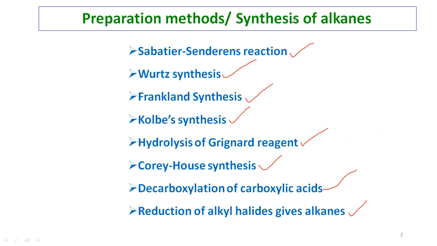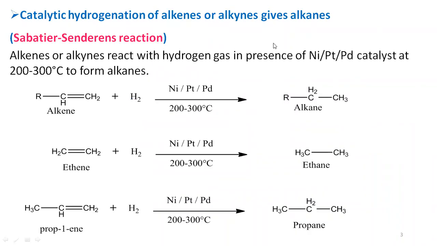So here we will see one by one. First coming to the Sabatier-Senderens reaction. So Sabatier-Senderens reaction is nothing but catalytic hydrogenation of alkenes. So alkenes which on treatment with hydrogen in presence of catalyst, that is nickel, platinum or palladium at 200 to 300 degrees centigrade. So in case of alkene, there is a double bond in between the two carbon atoms.